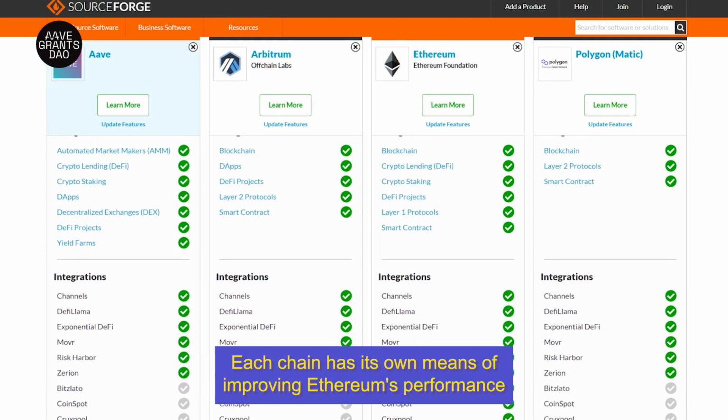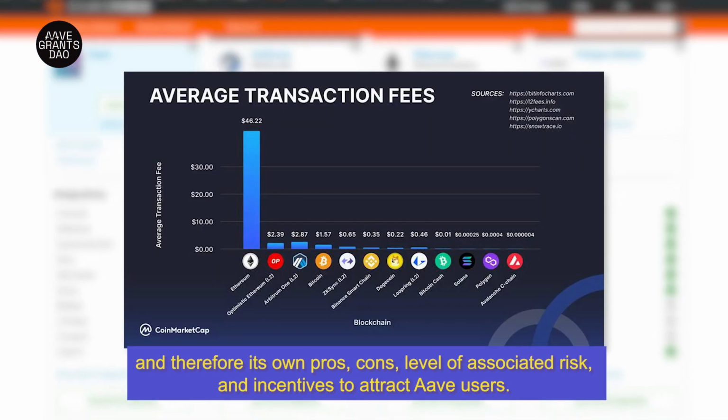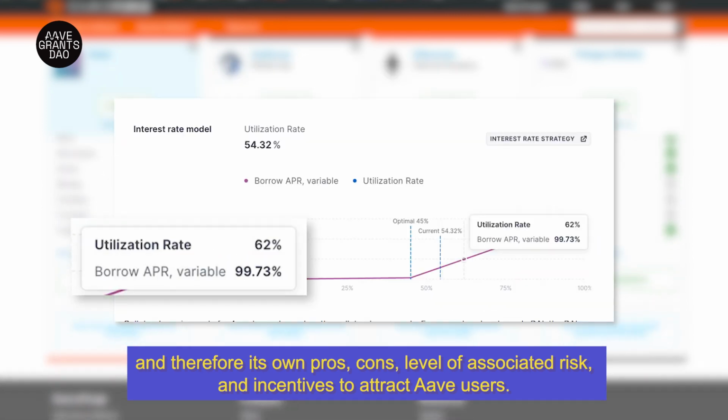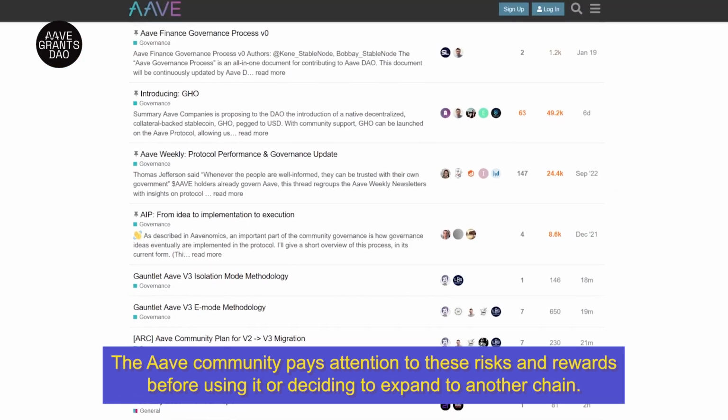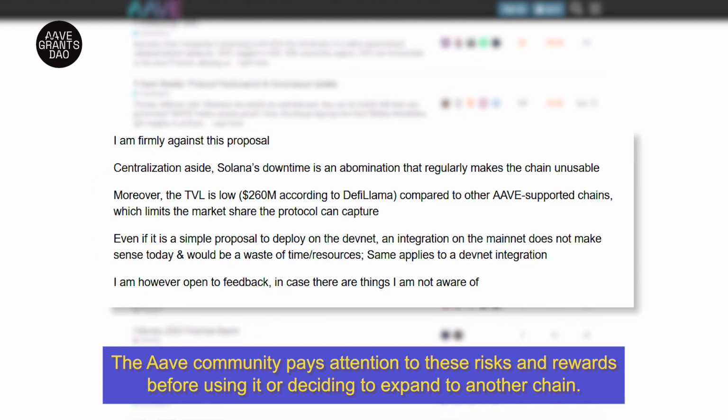Each chain has its own means of improving Ethereum's performance, and therefore its own pros, cons, level of associated risk, and incentives to attract Aave users. The Aave community pays attention to these risks and rewards before using it or deciding to expand to another chain.